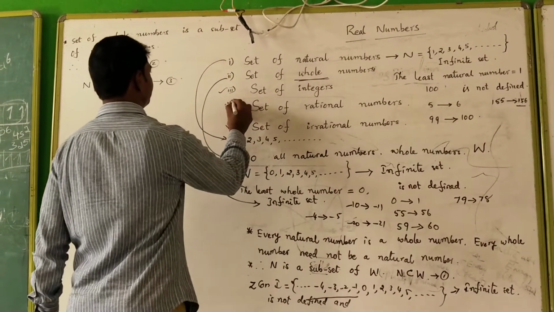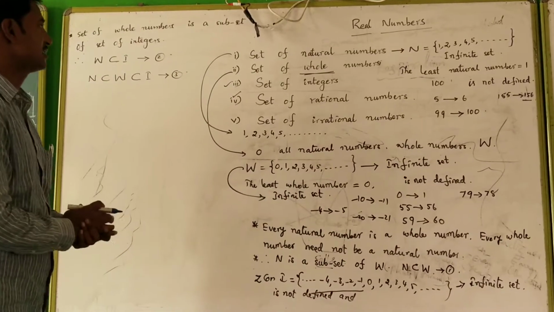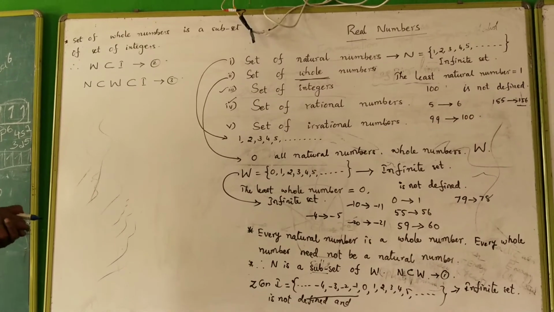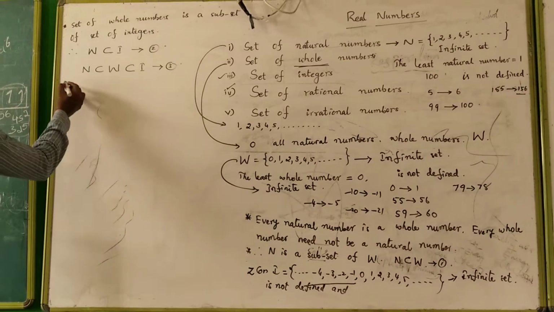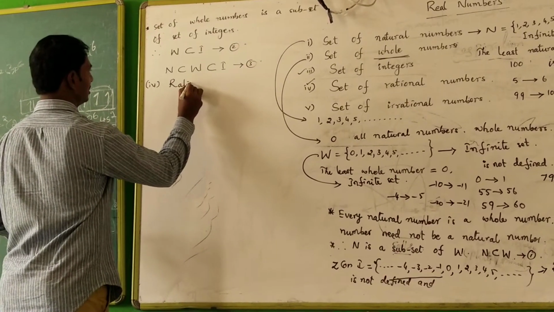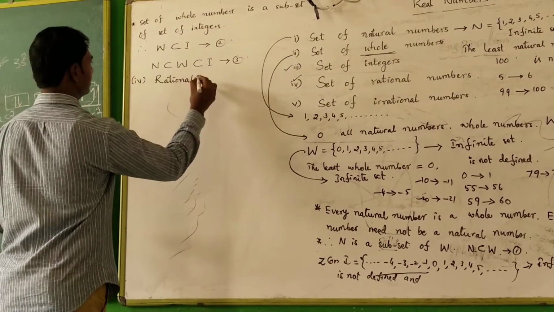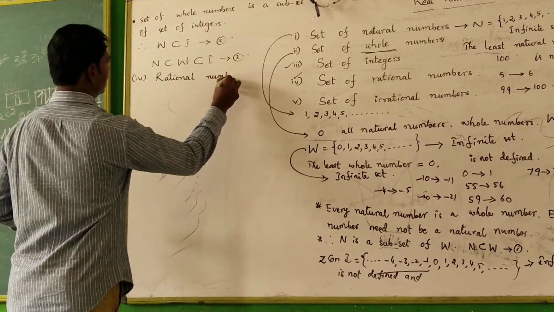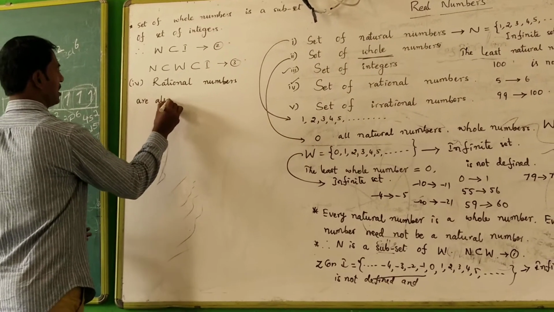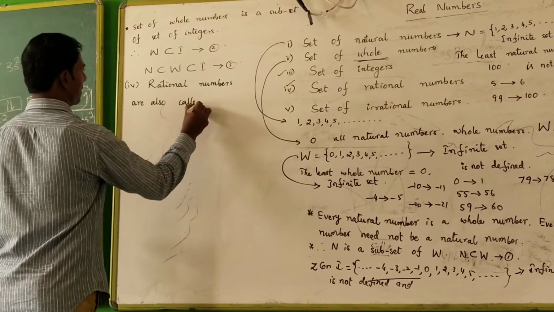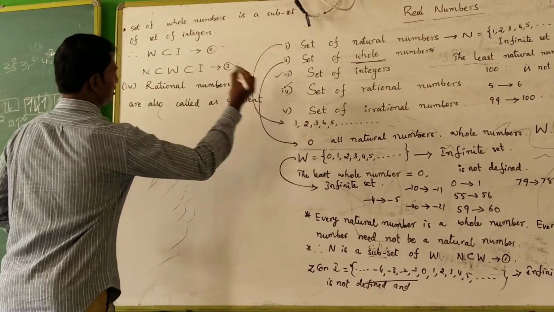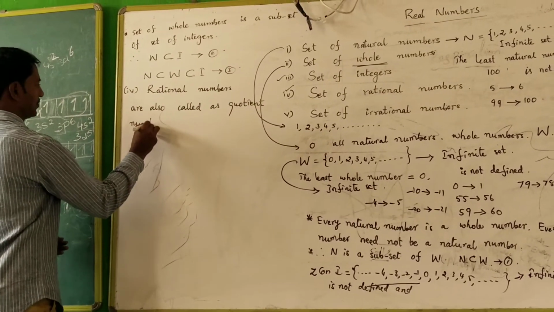Then we define the fourth one, the set of rational numbers. Rational numbers are also called quotient numbers.